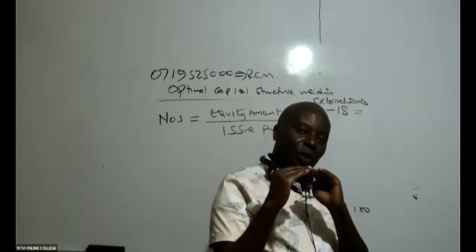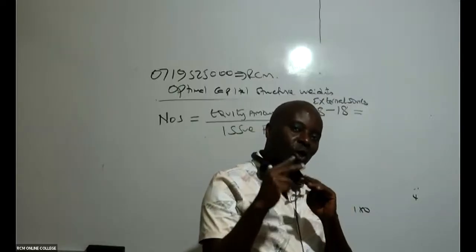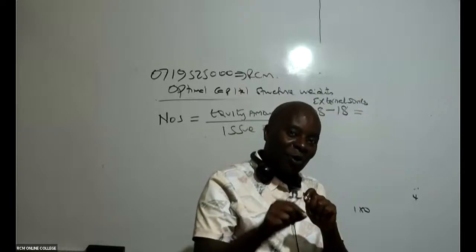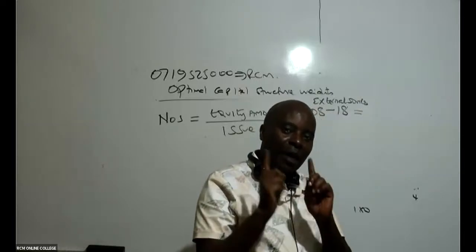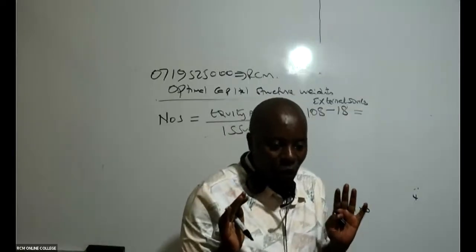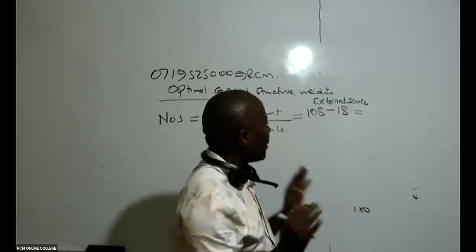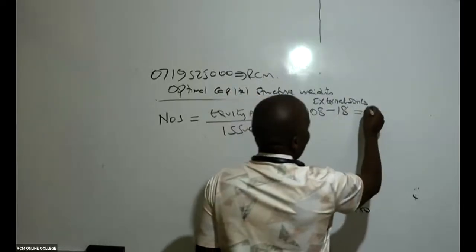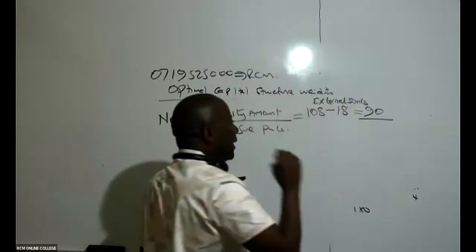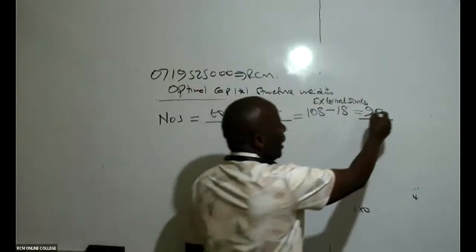Out of the equity 108, remember equity has two components. We have the amount which will come from internal sources, 18, and then we have what will come from outside as shares. So what is 108 minus 18? I'm being told it's 90. So remember, this is 90 million.